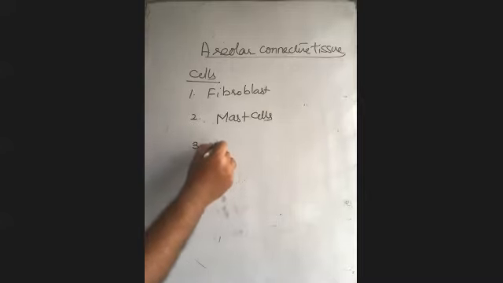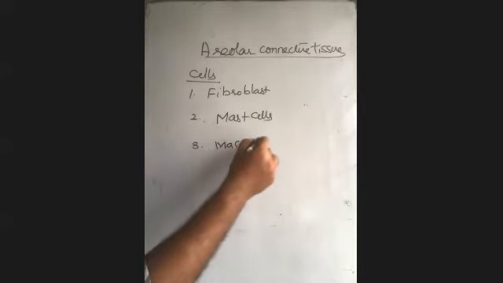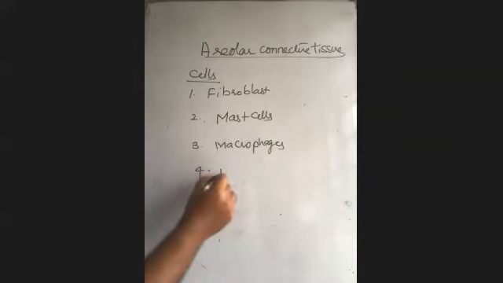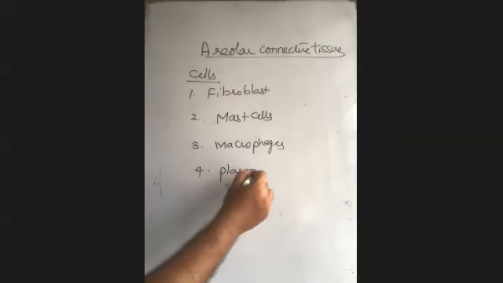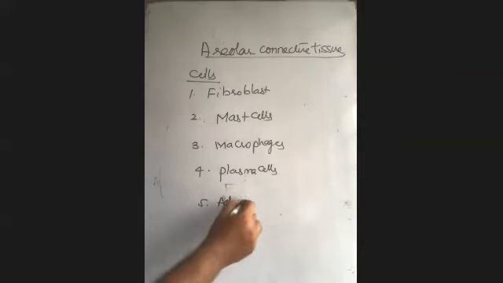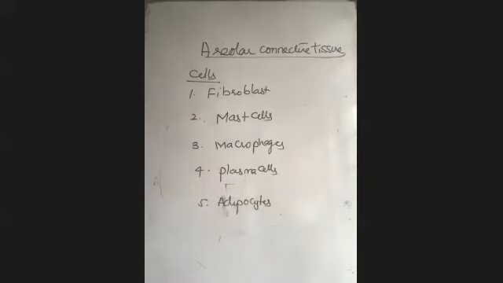Number 3, macrophages. Number 4, plasma cells. Number 5, adipocytes. These are the cells we discussed till now. So now you have 5 options with you. I'll go with the questions, and you just choose one of the answers from there.